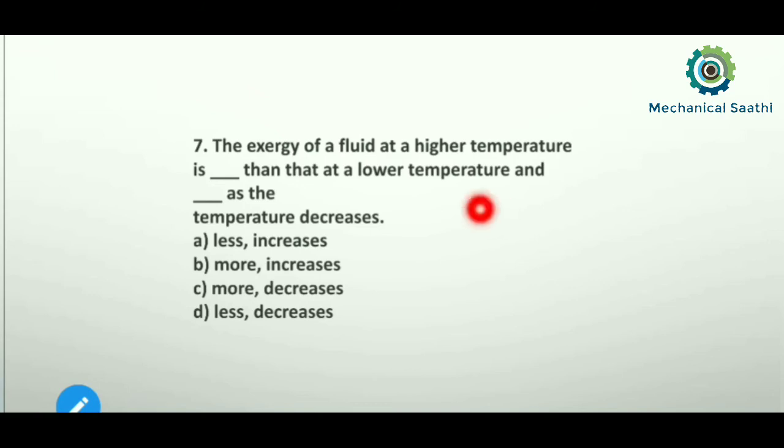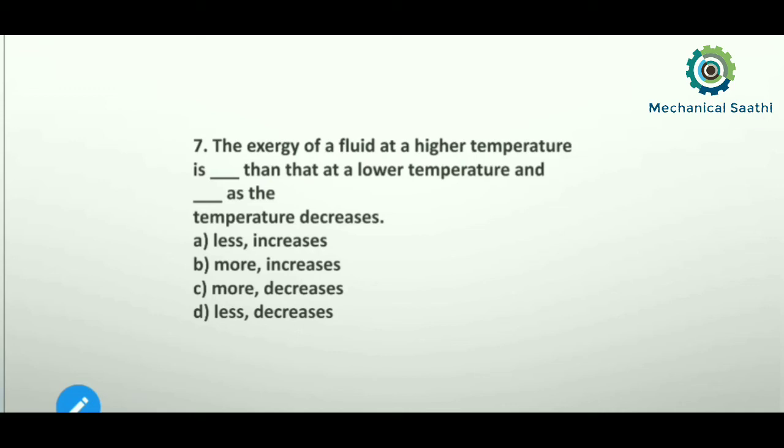The exergy of a fluid at a higher temperature is dash than that at a lower temperature. So what is the value of exergy at a higher temperature compared to a lower temperature?